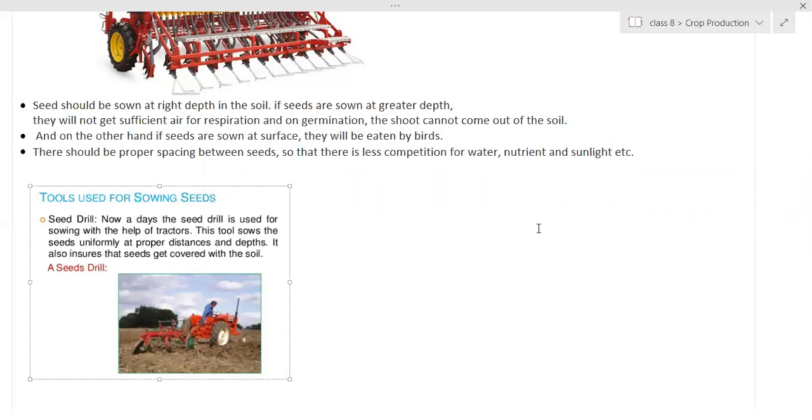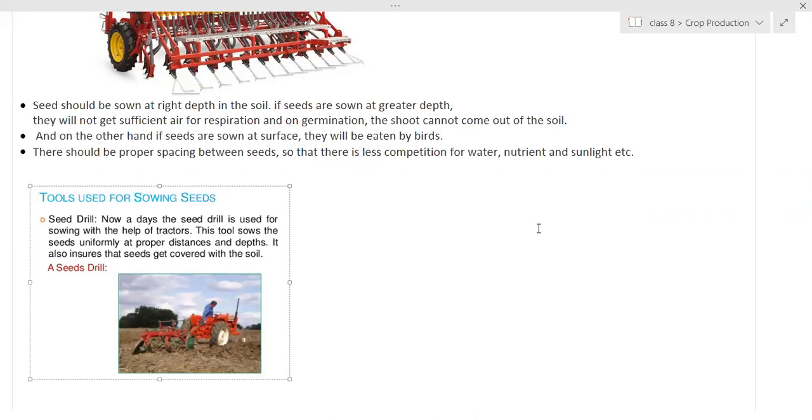This is farmyard manure, as we call it. That means it is created by the farmers themselves. Even in our house we can create it. Whatever kitchen waste we throw out, instead of throwing it, we can dump it into a container and add some composting powder, which is actually microorganisms. After 1 or 2 weeks, we will get the compost from that. So that manure we get, and that manure is added to the soil.